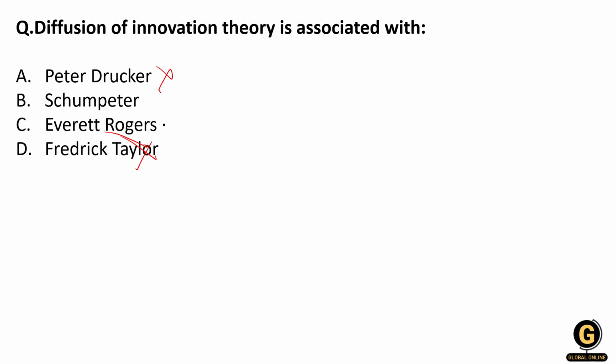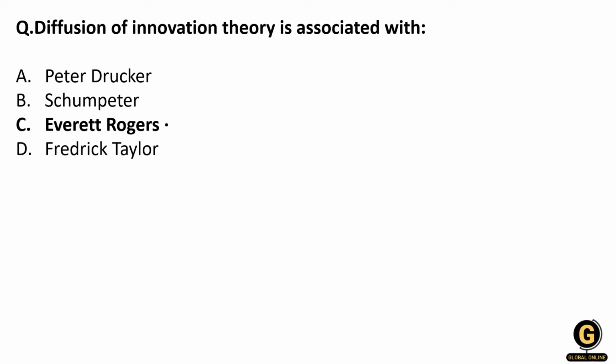Diffusion of innovation theory is mainly concerned with how an idea or a new product, when it comes to a new market, how it gets sale or momentum. Schumpeter in entrepreneurship theory has talked about innovation, but the correct answer for this question is option C, Everett Rogers.